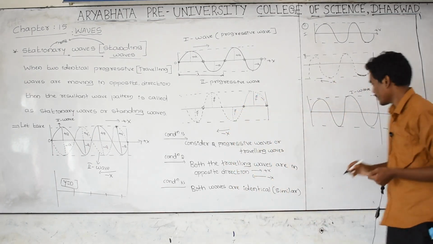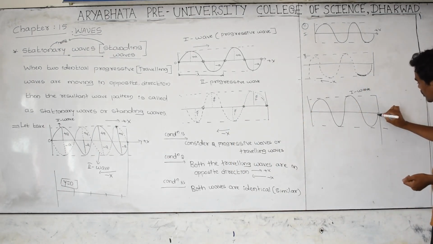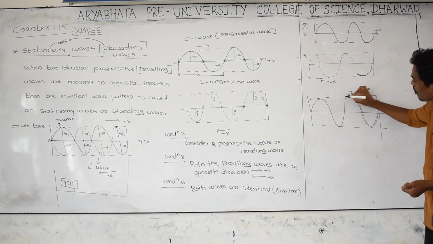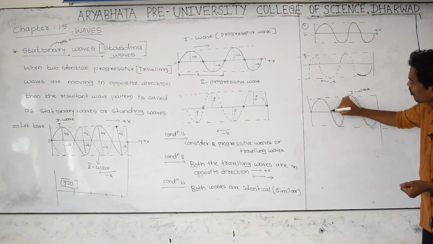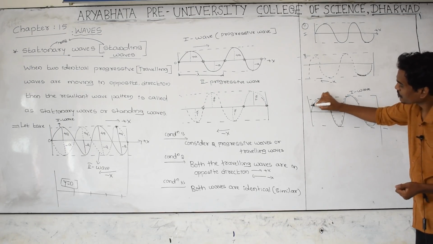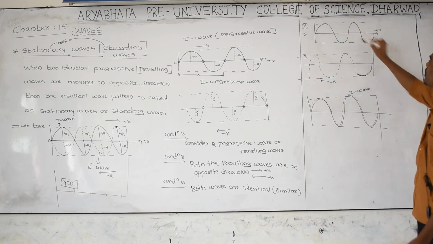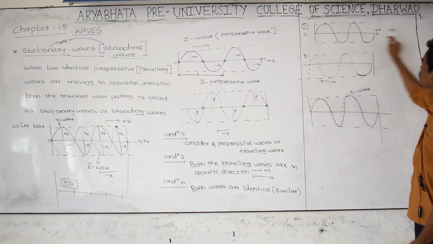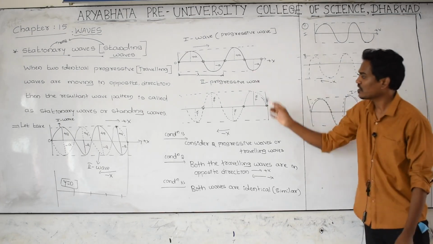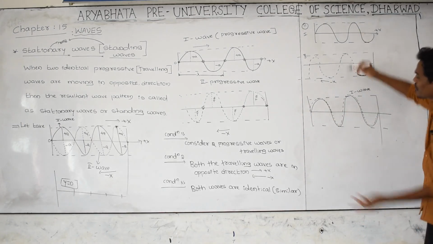Let us take the second wave, I am taking here. This is the second wave. The wave can merge like this also. This is the first traveling wave, this is the second traveling wave, this is positive x, this is negative x. Means both the waves are merged.